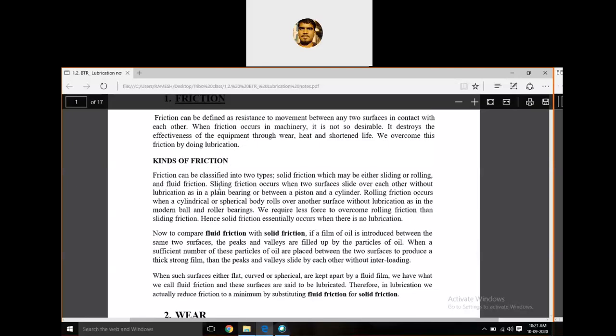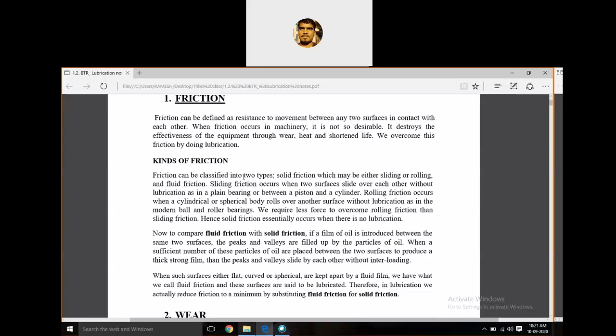And the kinds of friction, in general, there are two types of friction. One is solid friction, generally called sliding or rolling friction, and the other one is called fluid film friction. These things we will discuss in the second module: what is meant by friction, kinds of friction, and the mechanism of friction.